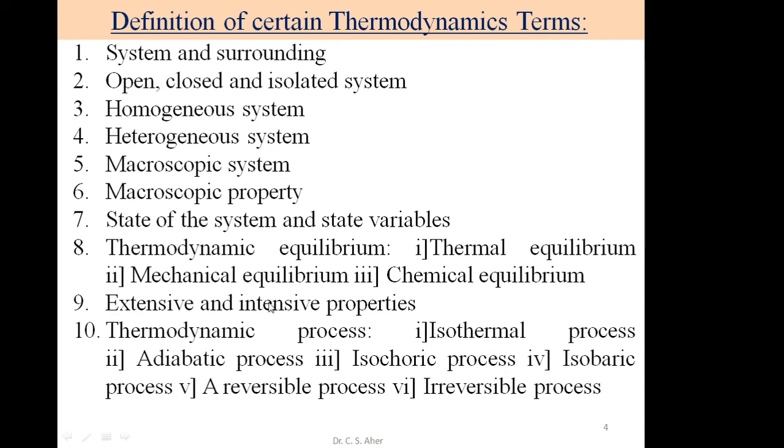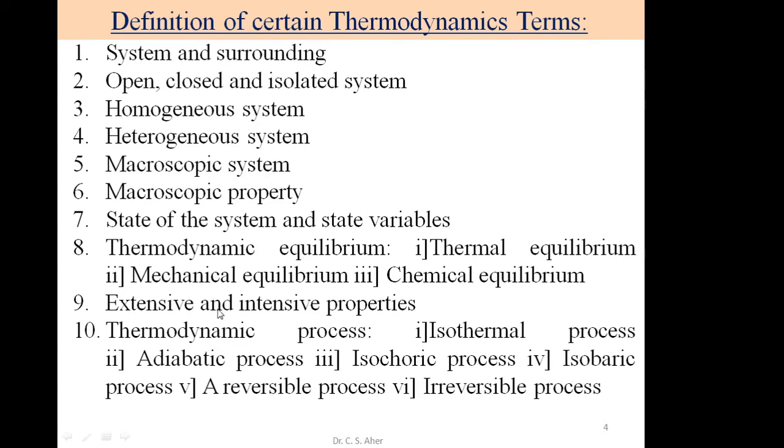It depends on the nature of the substance. So an extensive property depends upon the quantity of matter, and an intensive property depends upon the nature of the substance.